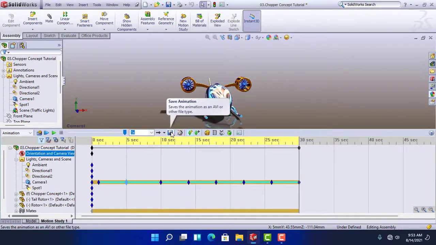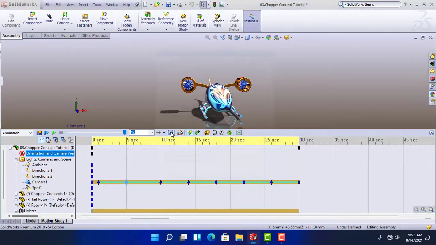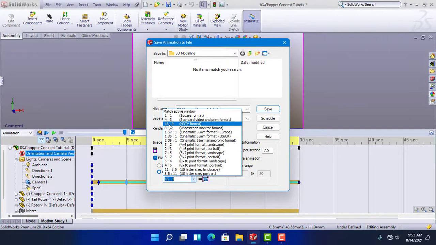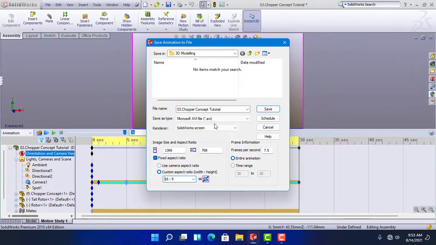Go to save, select custom aspect ratio and choose 16:9, AVI. Here, frames per second, make it 24.